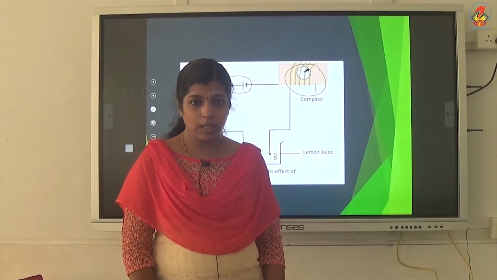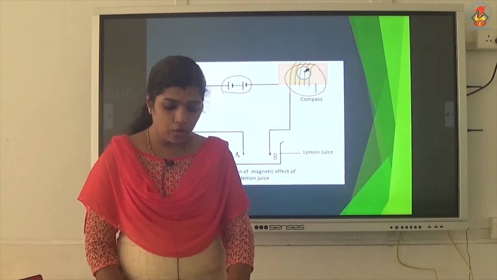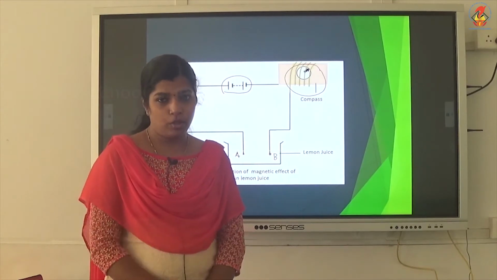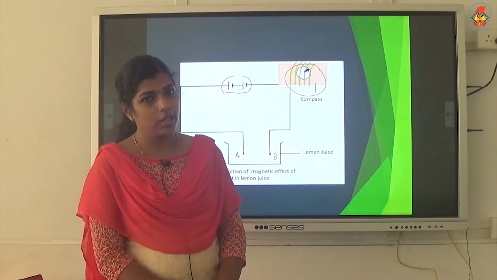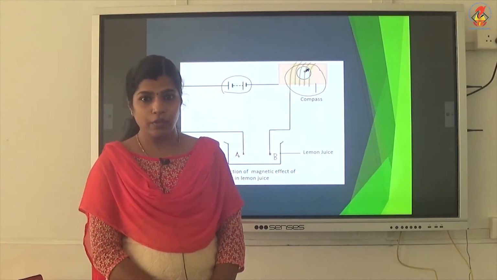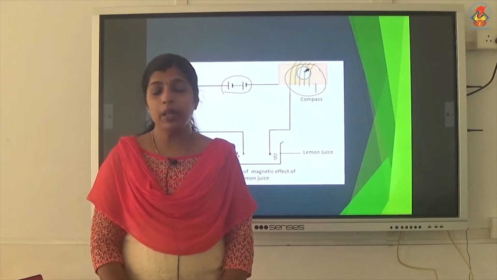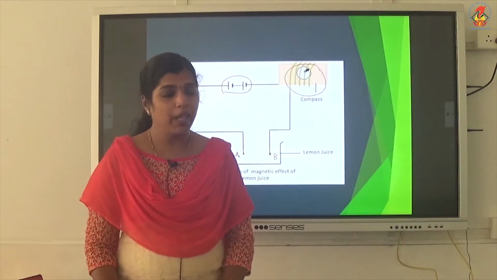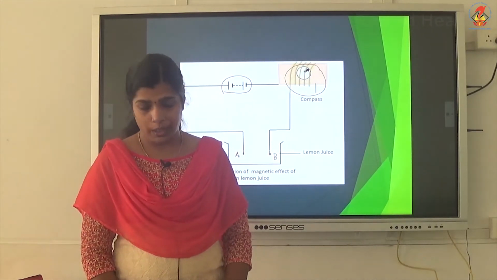So, the box is given in your textbook, page number 175. Many materials are used to check whether they are good conductors or bad conductors of electricity. So, we will do the table given on page number 175, table 14.1.